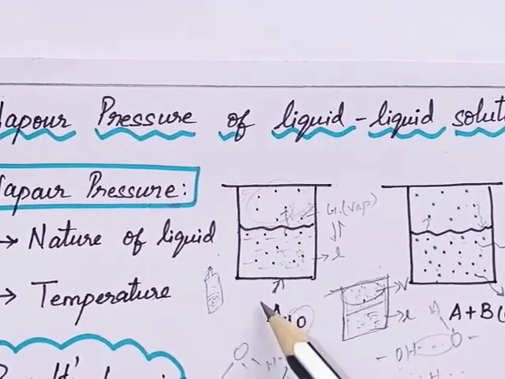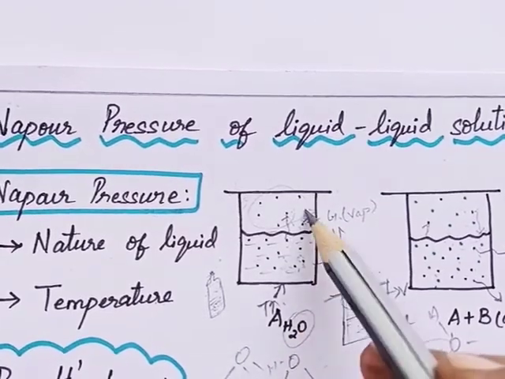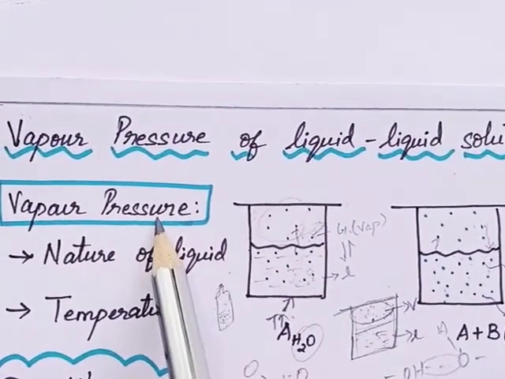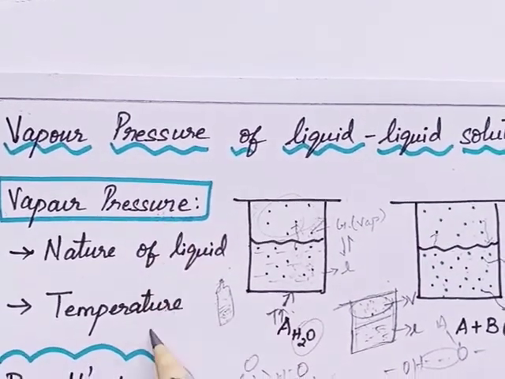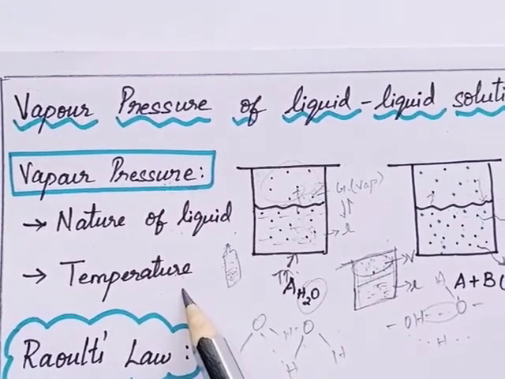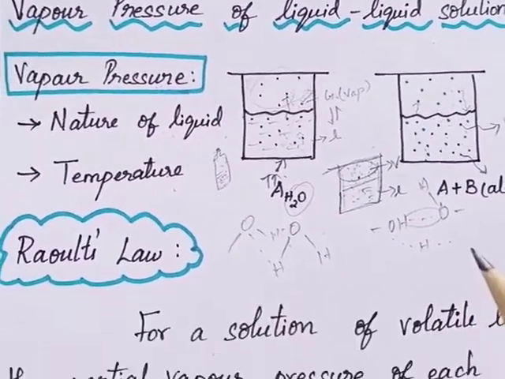So if we increase the temperature, then what will happen? More molecules will get vaporized and the vapor pressure will increase. So the vapor pressure depends on two factors: one is the nature of the liquid and another one is temperature. So now we will see Raoult's law.